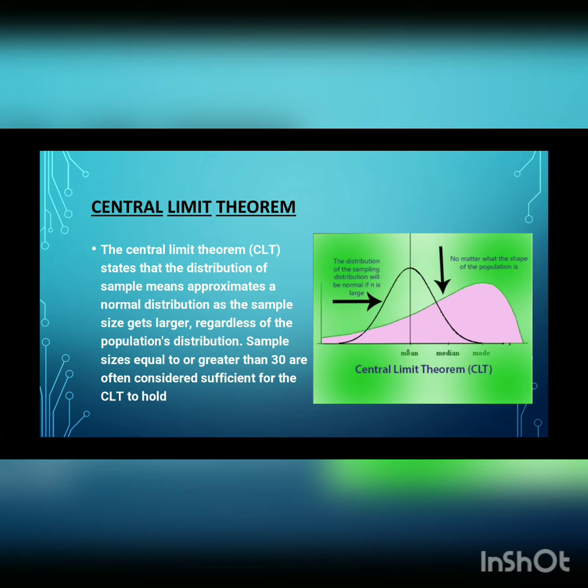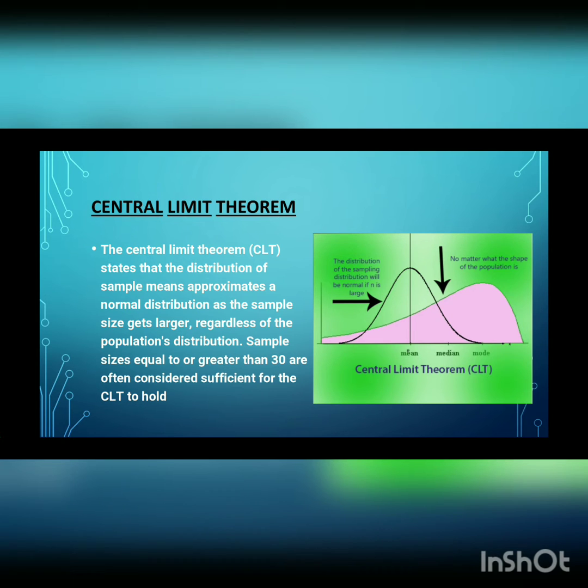So when the population is not normally distributed but the sample size is fairly large, which means greater than 30, then the sampling distribution will approach the shape of a normal distribution. If the population is normally distributed, then the sampling distribution would also be normal, no matter what the sample size is.